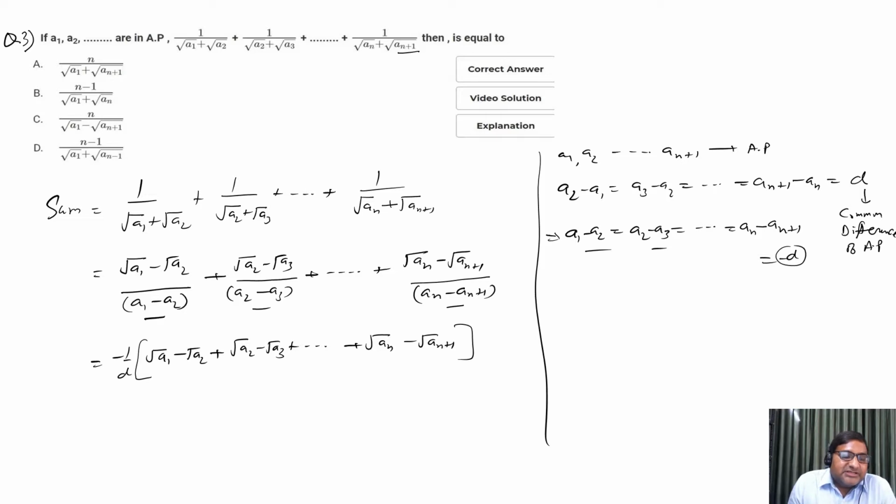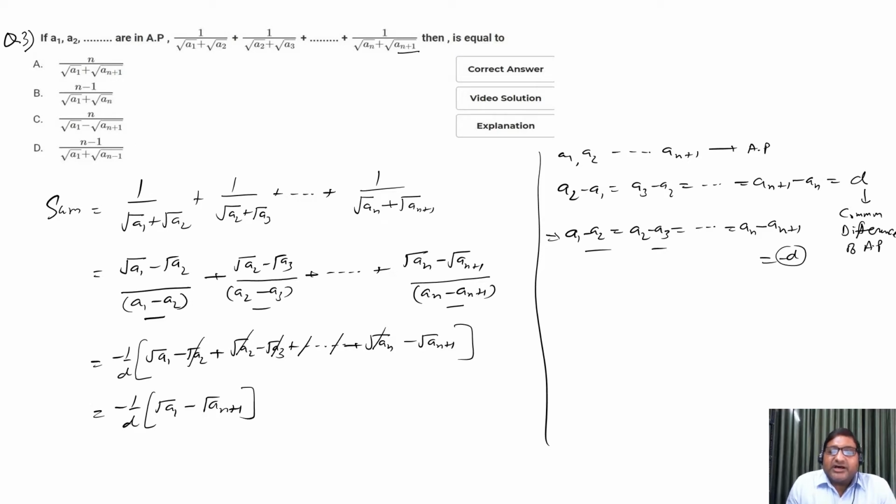What will we be seeing? This term will cancel out with this term. This cancels with another term next to it. And in the similar way this cancels with the previous of this. Right? Okay. So we will get minus 1 by D, under root a1 minus under root a(n+1). Okay.